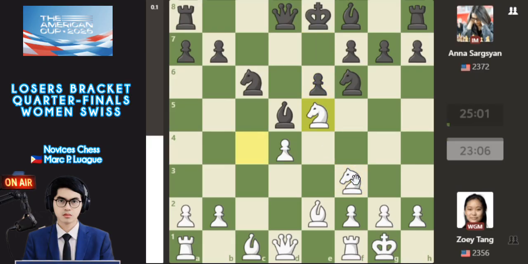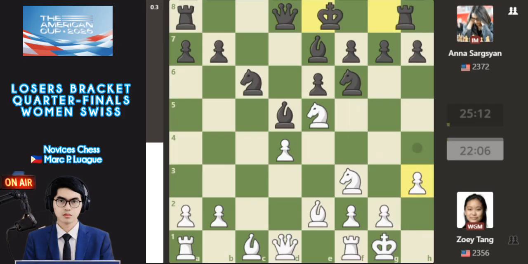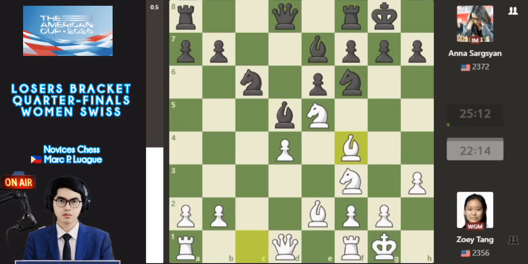Without that, second is knight ce5, a novelty with Zoey Tang here, and also bishop e7 with Sargsyan, next by castling king side here, and also h3. So it means without h3, there is no more knight to g4, because this is connecting with the pawns here, and castle king side with Sargsyan, bishop f4, good move, defense of this knight, and also rook c8.